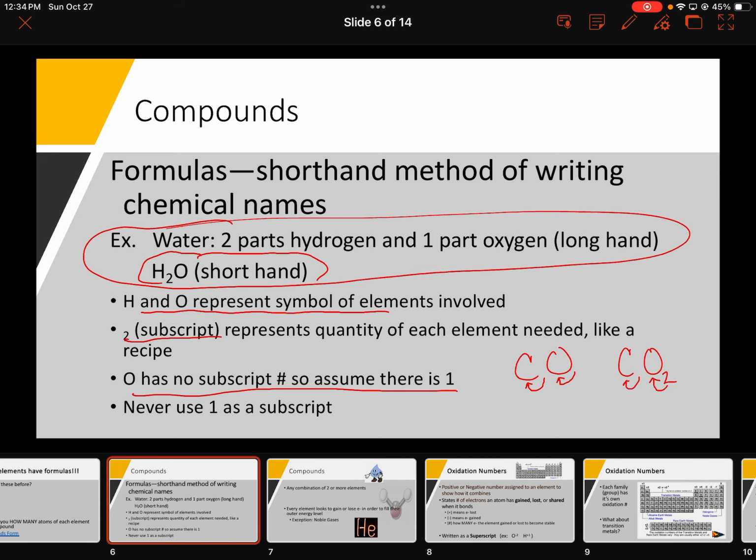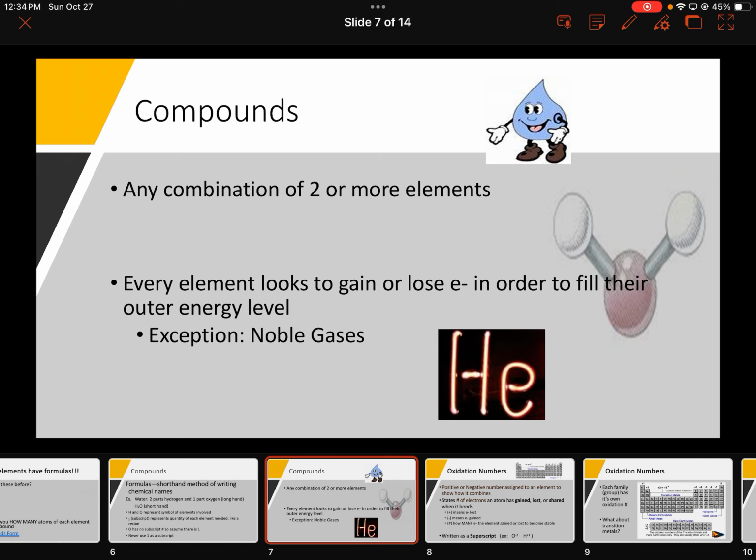And so again, these elements are combining together in an attempt to become stable. They want that full outer energy level. And so that's where compounds come from. They're looking to gain or lose electrons in order to fill their outer energy levels, except the noble gases, because those noble gases like helium are already full. And so noble gases don't need to combine with any other elements.